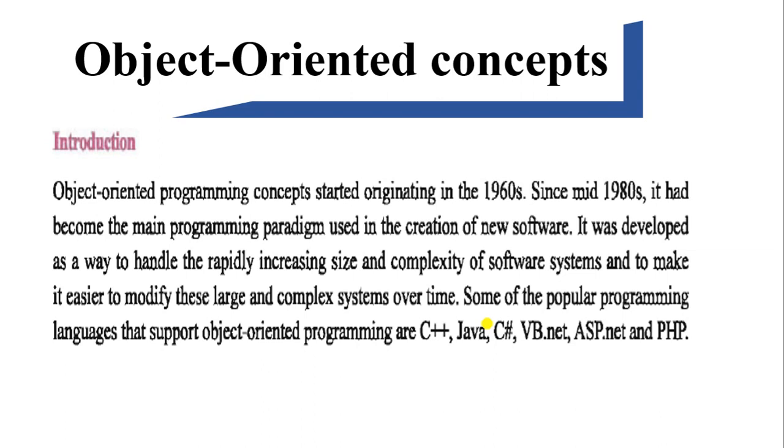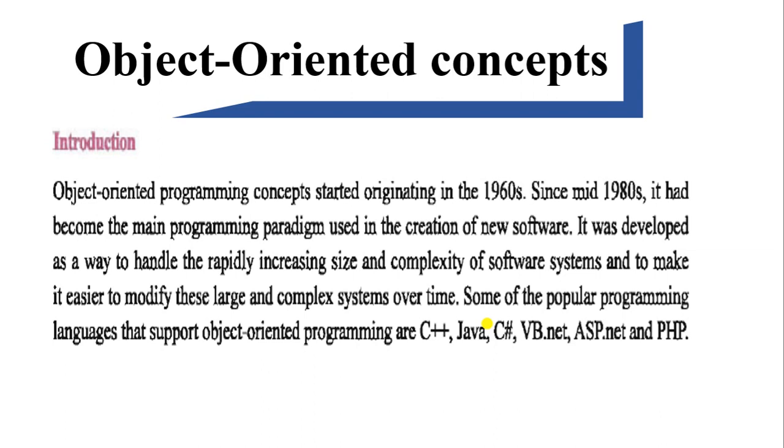Object oriented programming concepts started originating in 1960, and since the mid 1980s it has become the main programming model used in the creation of new software. It was developed as a way to handle the rapidly increasing size and complexity of software.